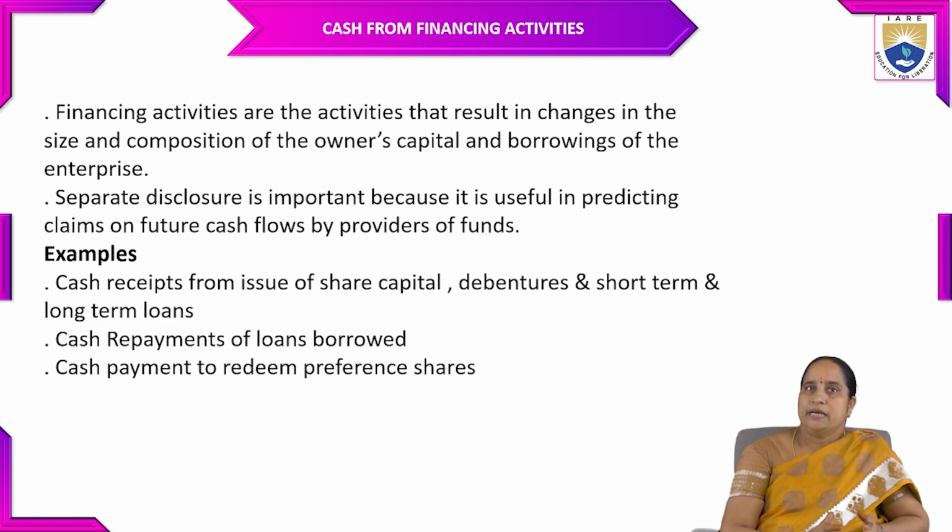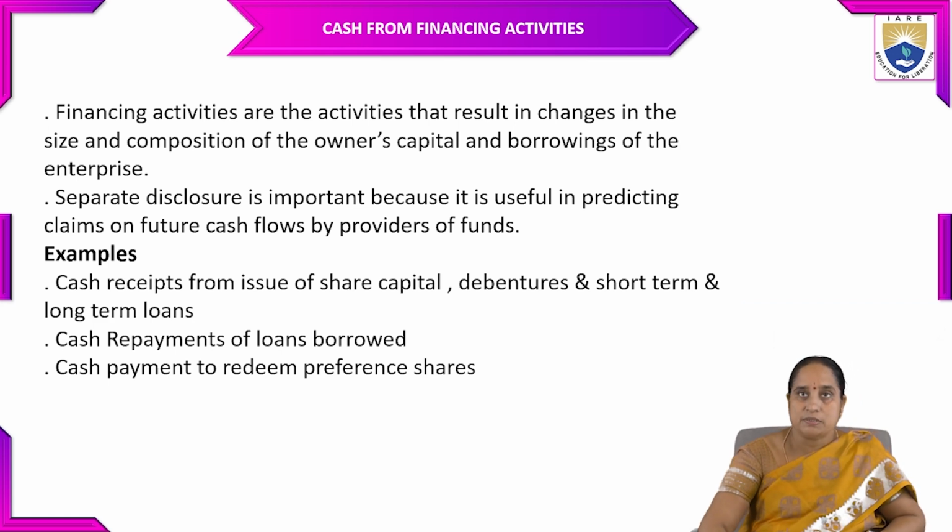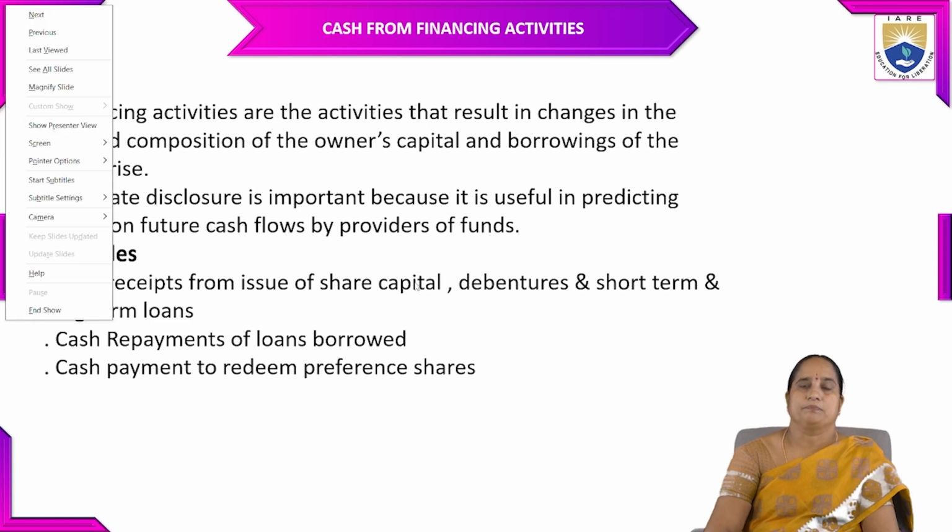For example, cash receipts from issue of share capital, debentures, and short-term and long-term loans, and also cash repayments of loans borrowed. If you borrow loans, then the repayment done in cash also comes under financing activity. Cash payment to redeem preference shares, all those things come under financing activities.